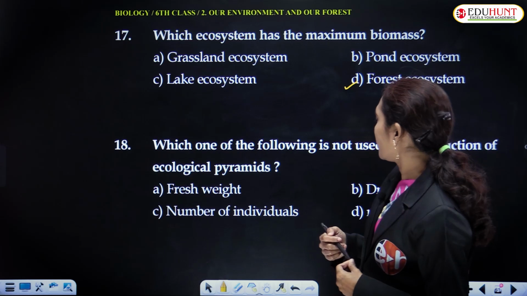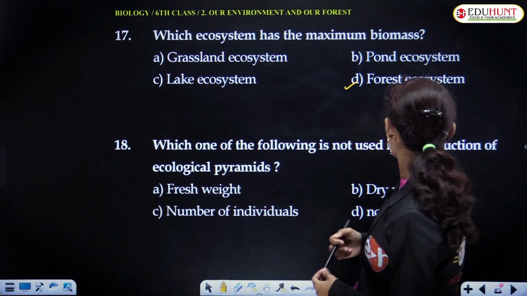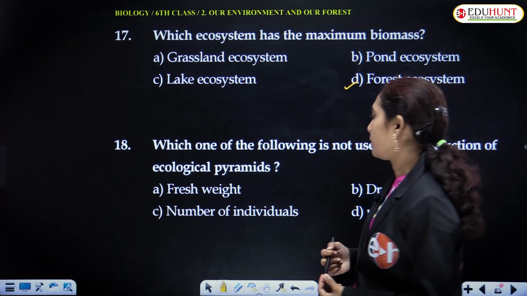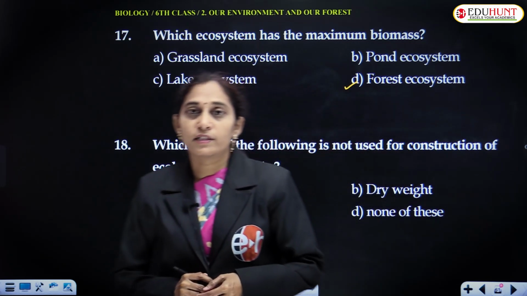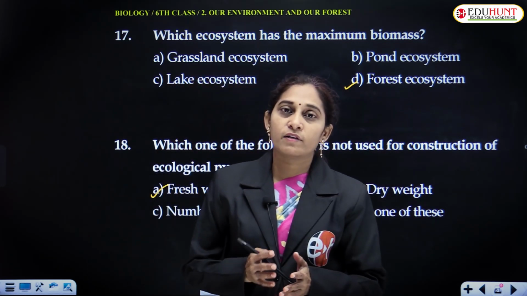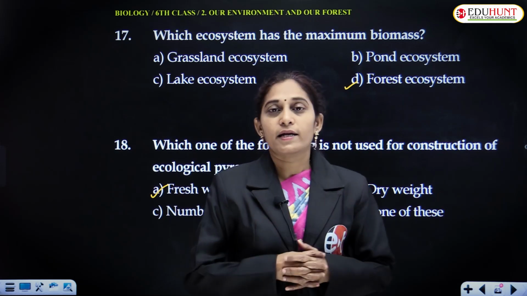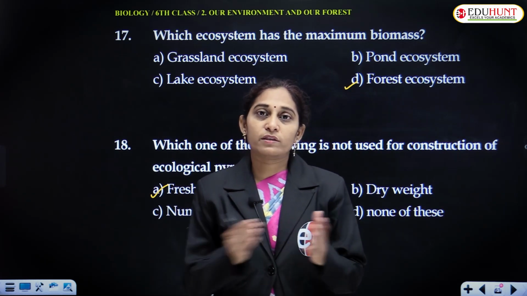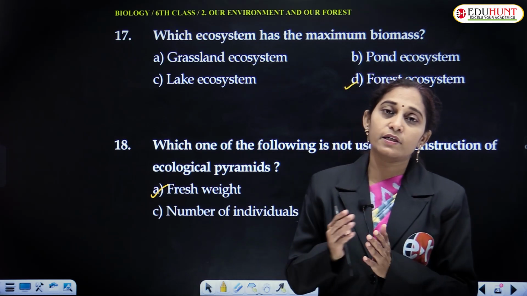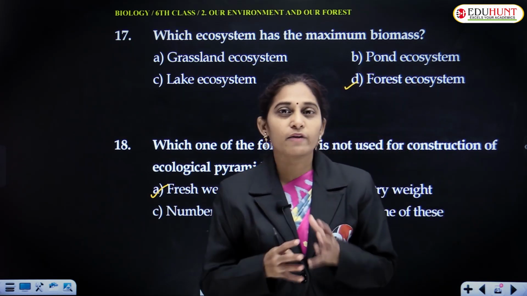Which one of the following is not used for construction of ecological pyramid? That is fresh weight, because if we take the fresh weight, we will consider the water content also. The water content varies with the organism and even with the organ also.